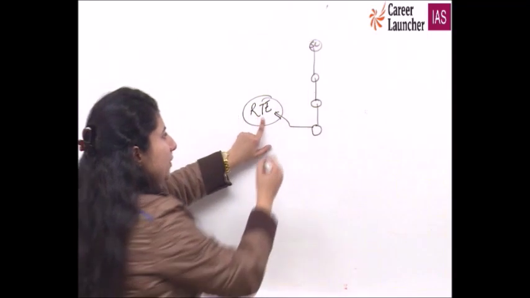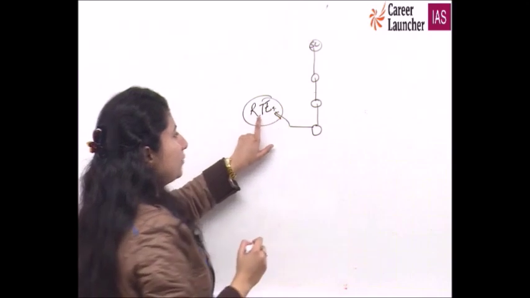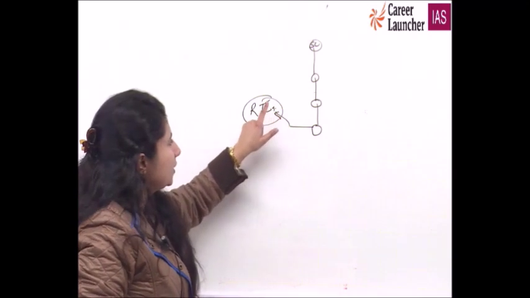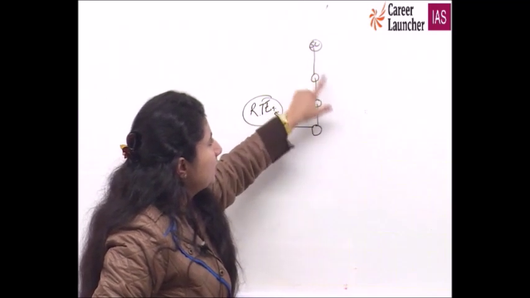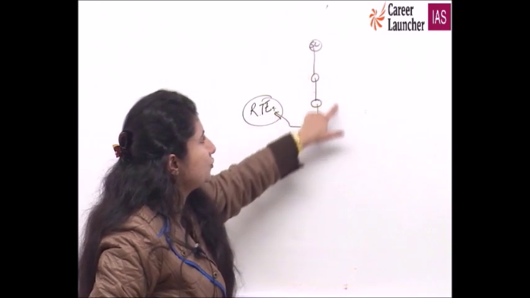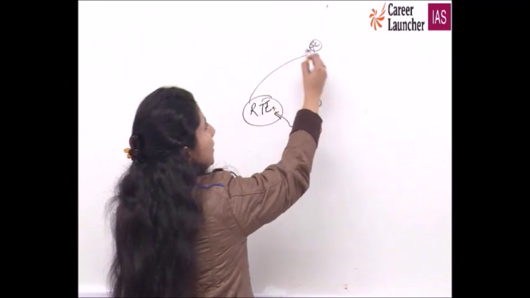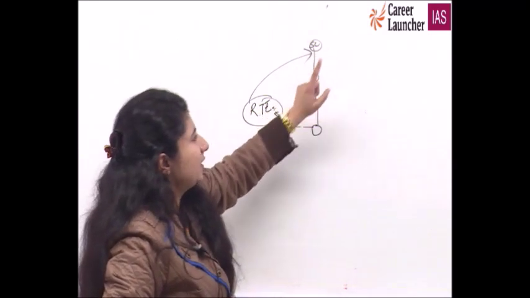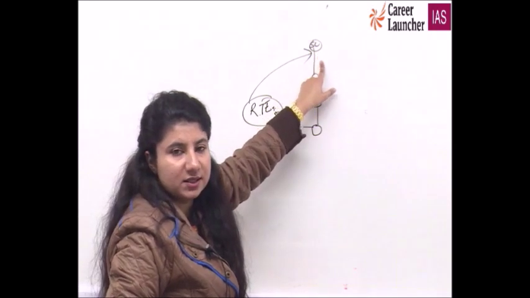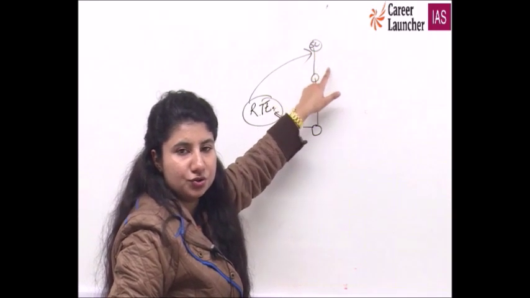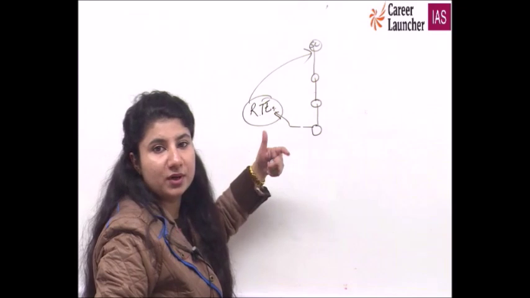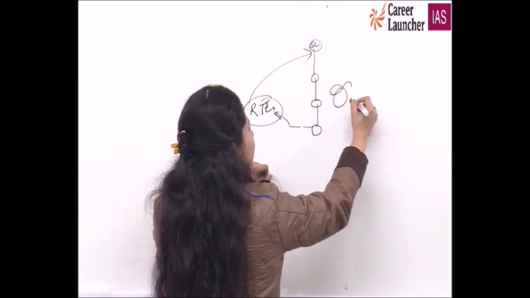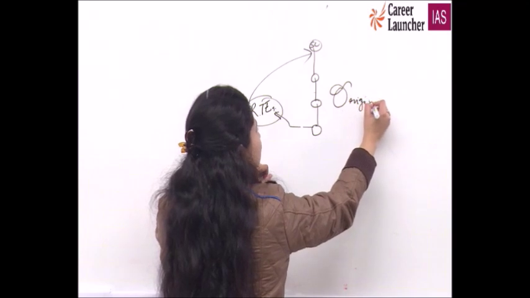When your right to equality is being disturbed, you can overlook this complete hierarchy of jurisdiction. Directly you can knock the door of Supreme Court and you can say that, see Supreme Court, this thing has happened with me and now what should I do? You have to restore my fundamental rights. This is known as original jurisdiction.